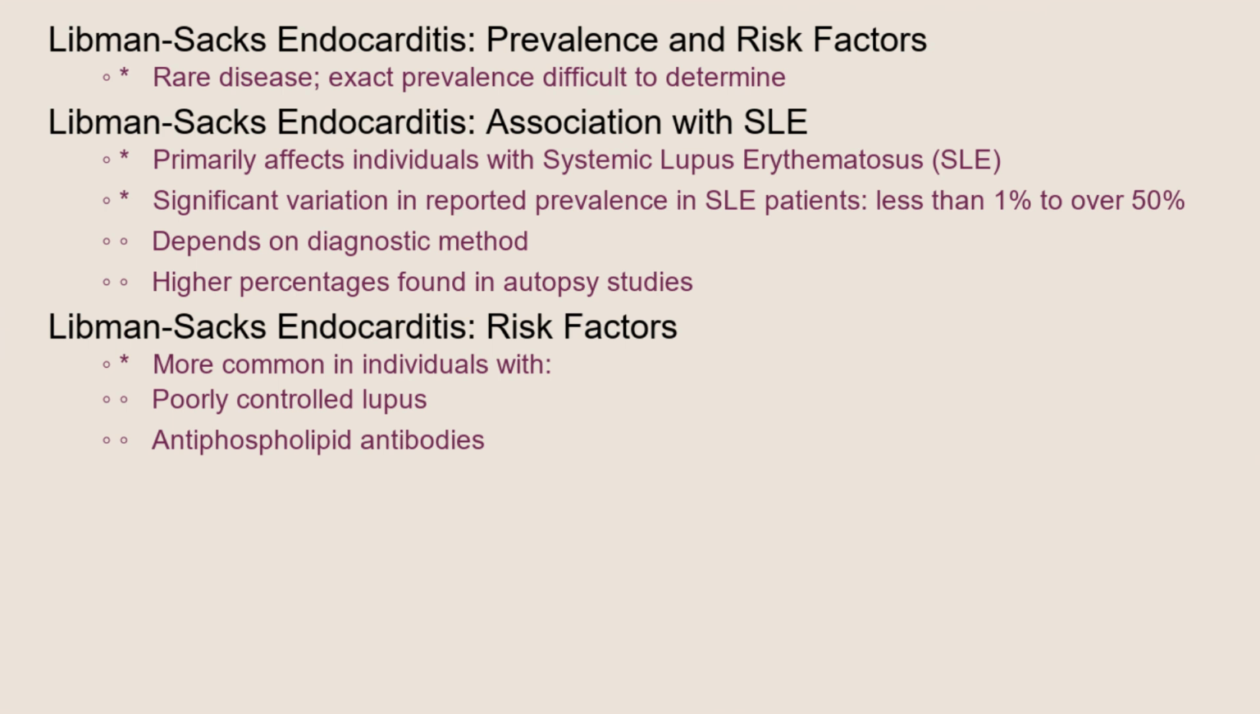Libman-Sacks endocarditis is not a common disease, and its exact prevalence is challenging to determine. It primarily affects individuals with systemic lupus erythematosus. Studies suggest that LSE is present in a significant portion of SLE patients, with estimates ranging from less than 10% to over 50% depending on the diagnostic method used, with the higher percentages seen in autopsy studies. It's crucial to remember that LSE is more common in individuals with poorly controlled lupus and those with antiphospholipid antibodies.